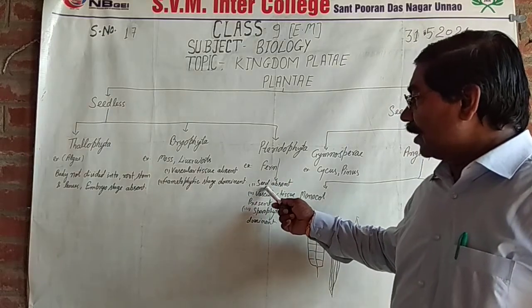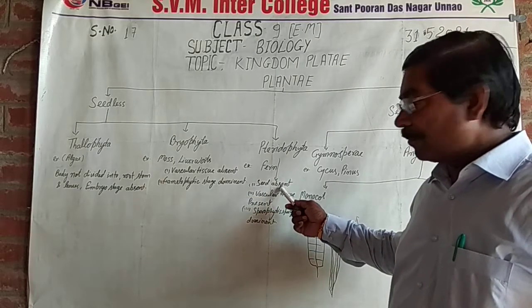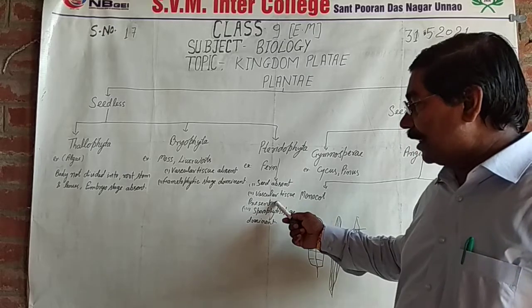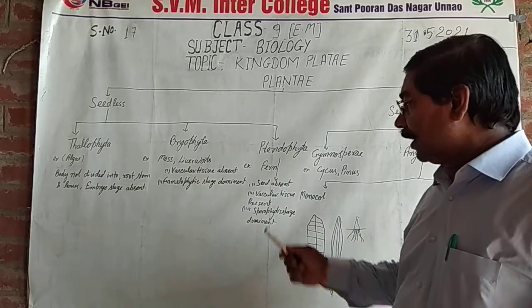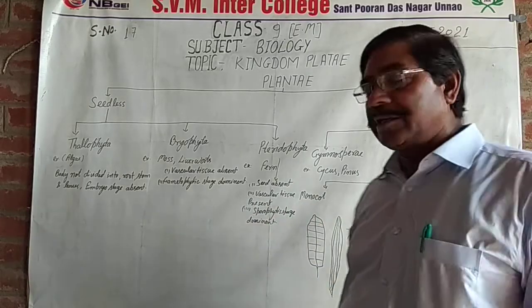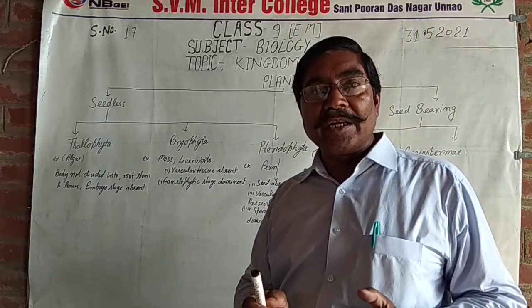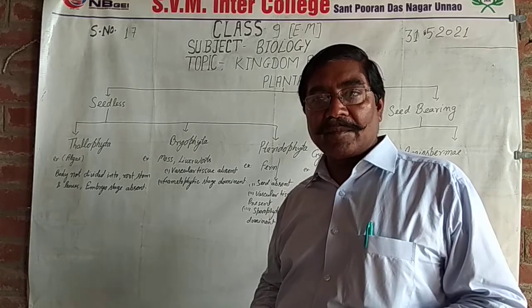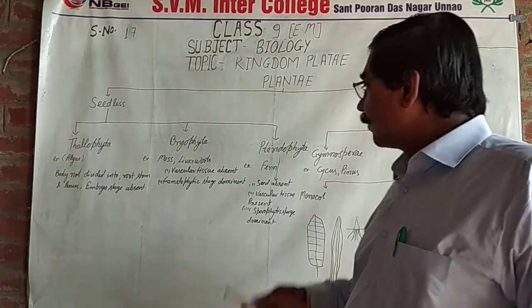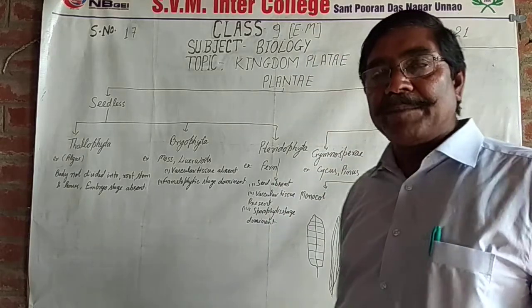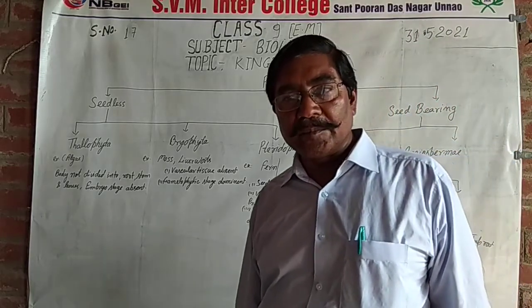Pteridophyta: seed absent, vascular tissue present, and the plant body is sporophyte. Its stage is dominant. It means the plant body is diploid. Ferns are examples of the Pteridophyta.